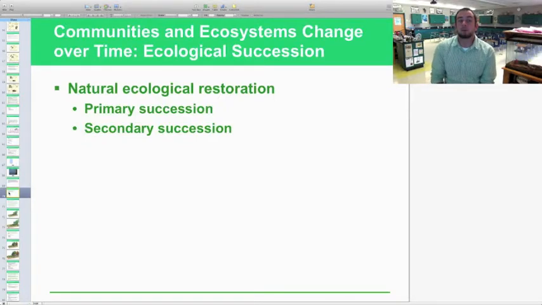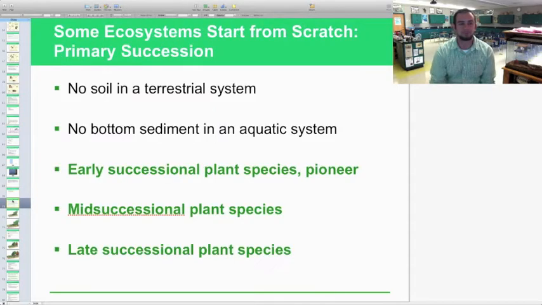So communities and ecosystems change over time. It's called ecological succession. It happens in two different ways. The first one is primary succession, and obviously the second is secondary succession. Those are two major ways that the ecosystem can restore itself to become a more diverse and dominant community. So we're going to look at how that happens.